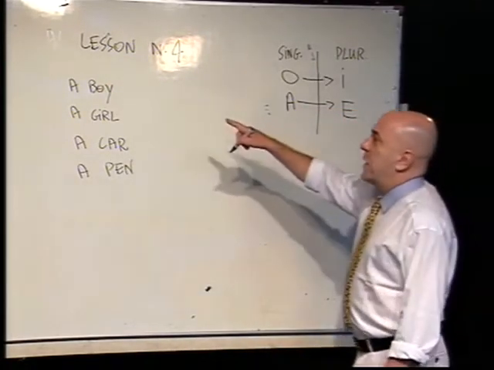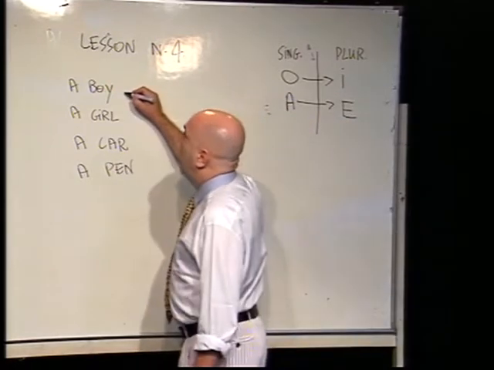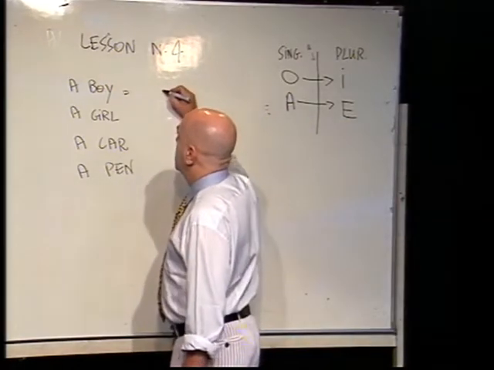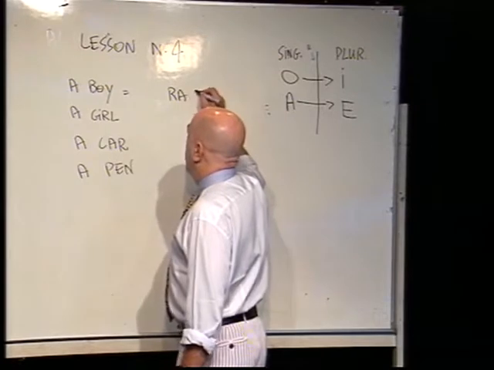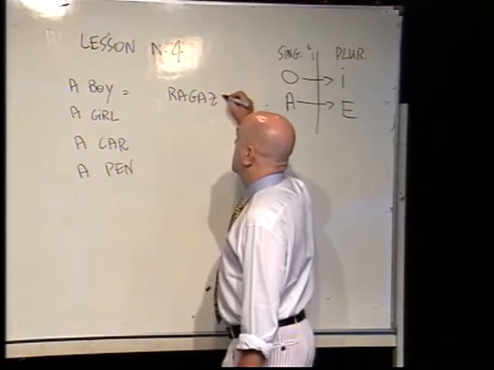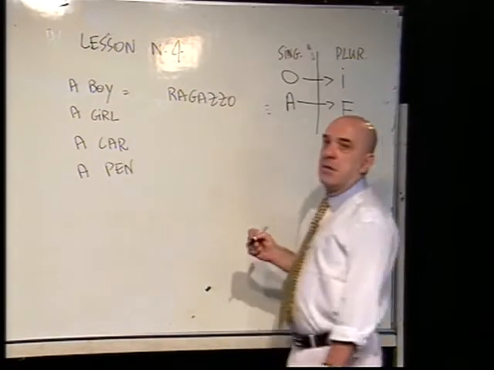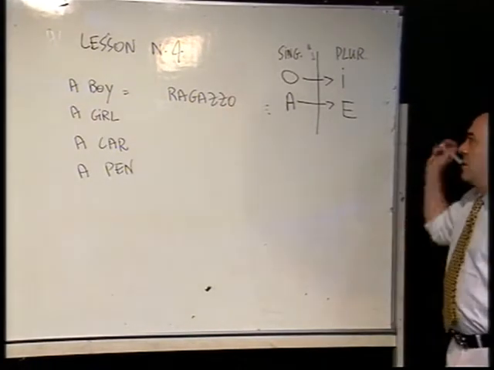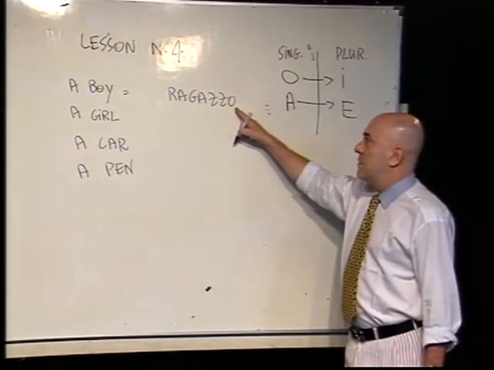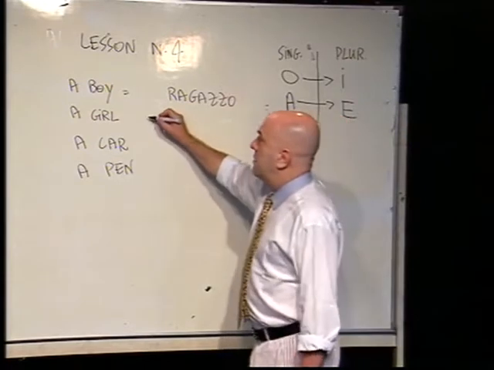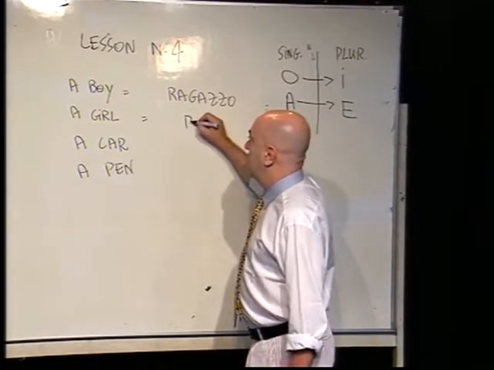So you remember how to say boy. Boy in Italian is ragazzo, singular. How do you say girl in Italian?